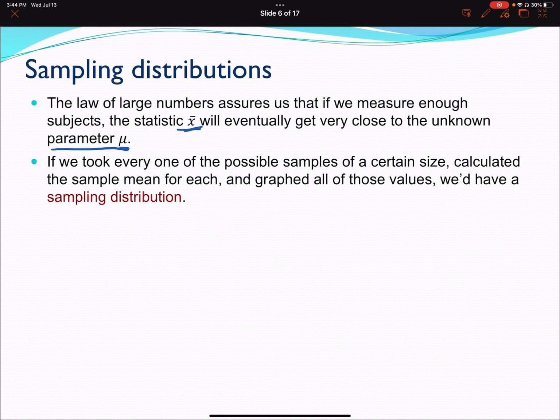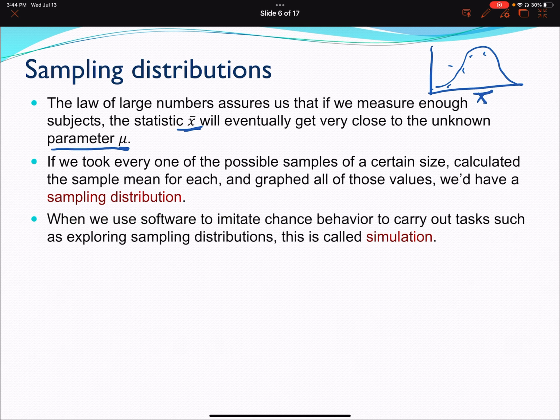If we took every one of the possible samples of a certain size, calculated the sample mean for each, and graphed all those values, we'd have a sampling distribution. So I'd be graphing the means of a whole bunch of different samples, and eventually this would approximate a normal curve.